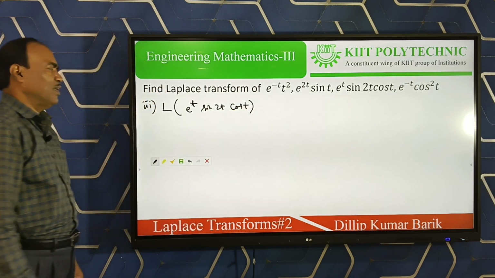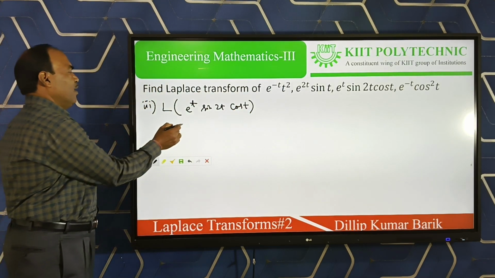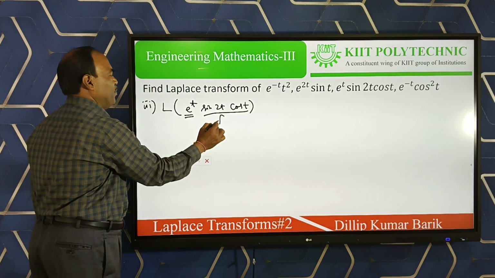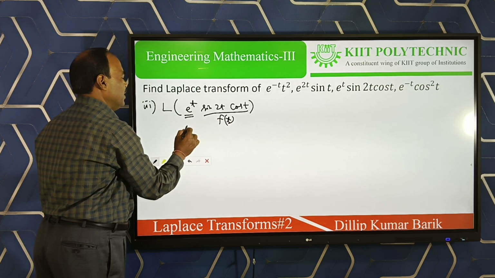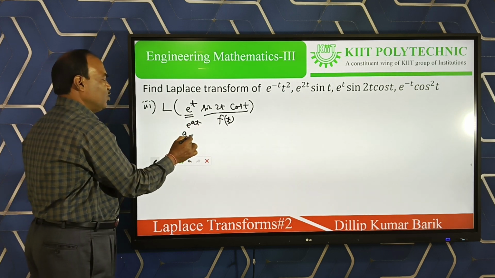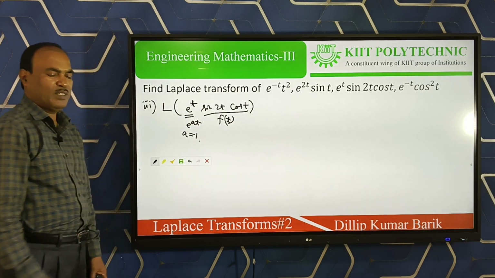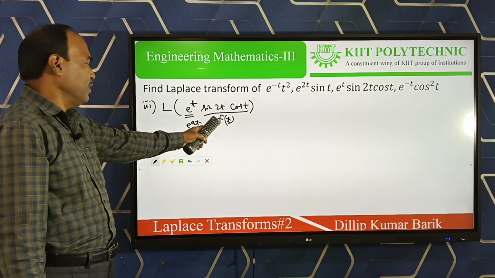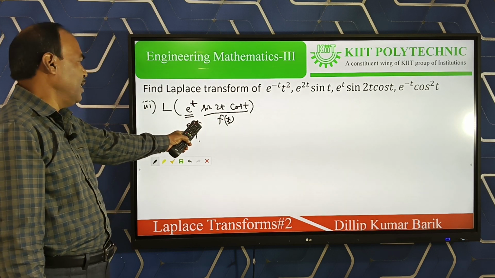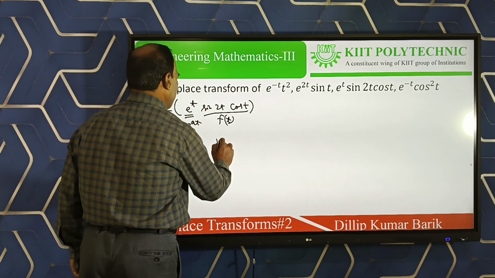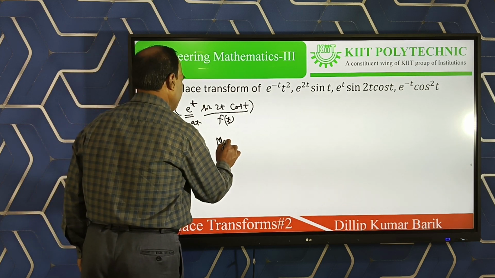Now see, in this question there are three functions. If I compare this one to the previous question, this is the exponential function, this is our function, meaning this is f t, and this one is e to the power a t. What is a here? A is equal to 1. So first we find the Laplace of f t, then by the shifting property s is replaced by s minus 1. So let us calculate.